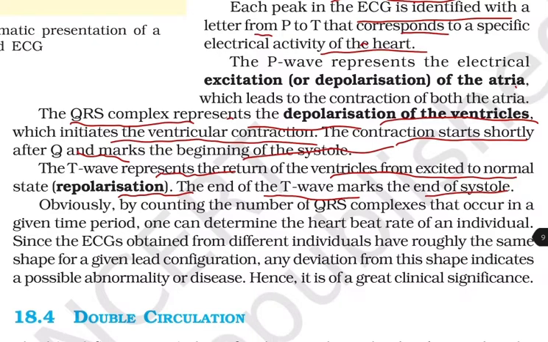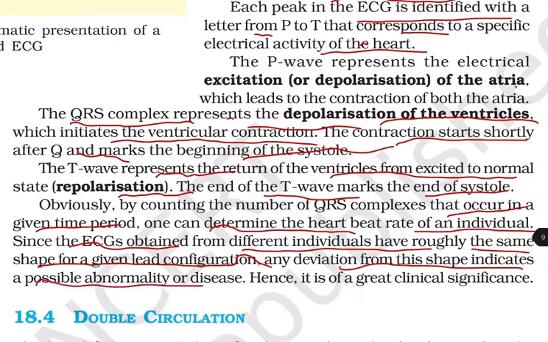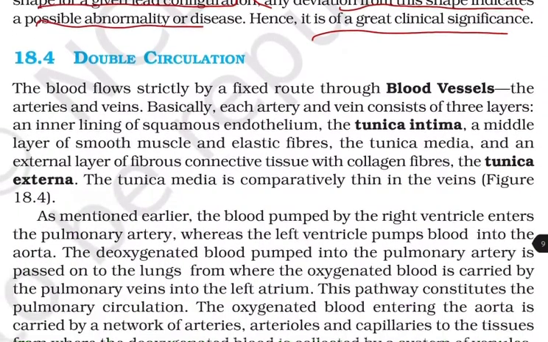Obviously, by counting the number of QRS complexes that occur in a given time period, one can determine the heart rate of an individual. Since the ECG obtained from different individuals have roughly the same shape for a given lead configuration, any deviation from this shape indicates a possible abnormality or disease. Hence, it is of great clinical significance.